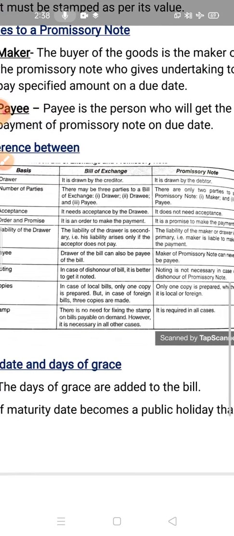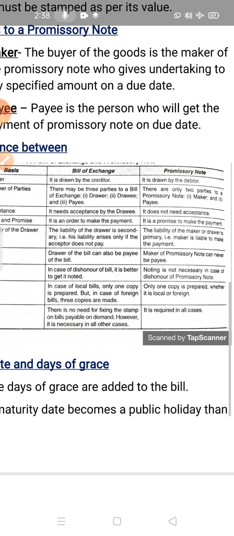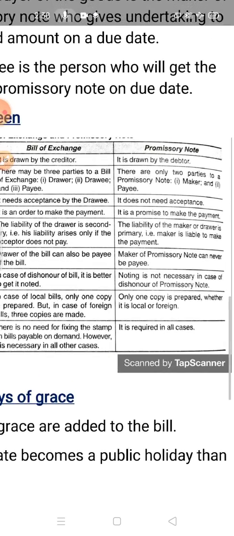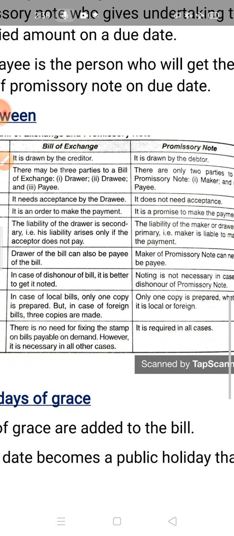Now next is acceptance. In bills of exchange, it needs acceptance by the drawee. It means it needs acceptance of the purchaser of the goods. But in promissory note, it doesn't need acceptance, because the purchaser of the goods only writes the note. Okay. Next is order and promise. So in bill of exchange, it is an order to make the payment, and in promissory note, it is a promise to make the payment.